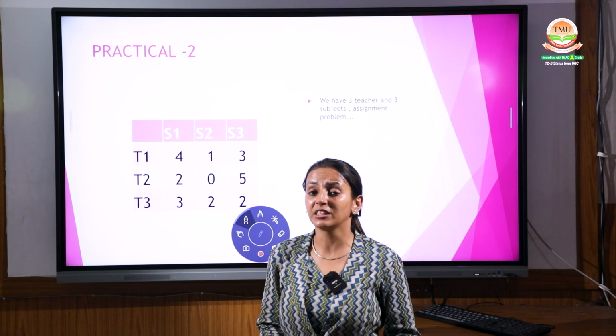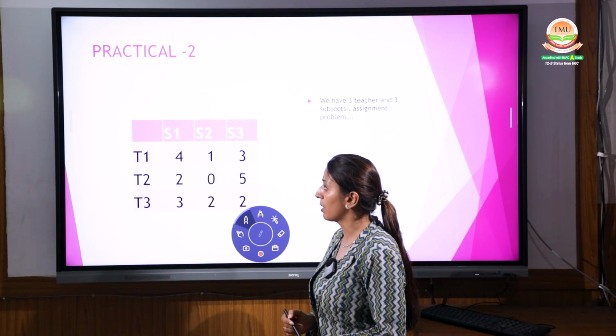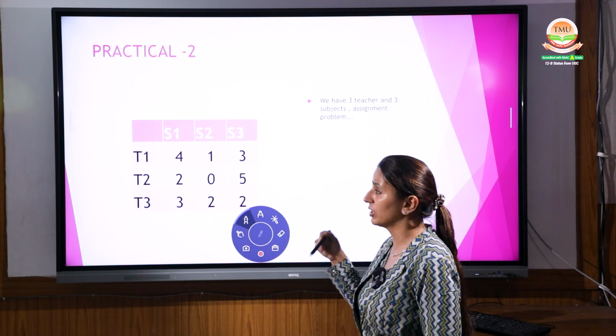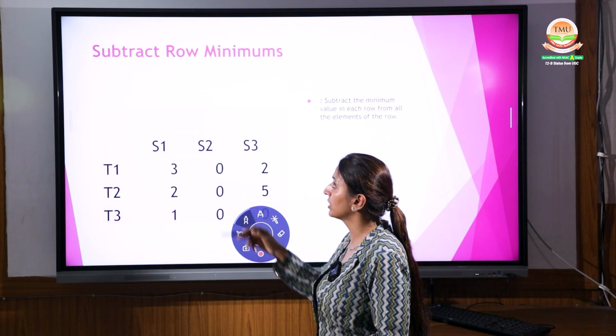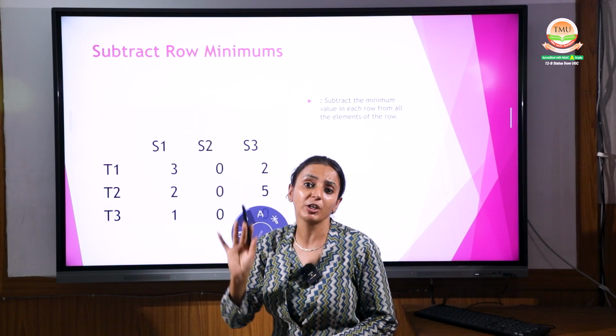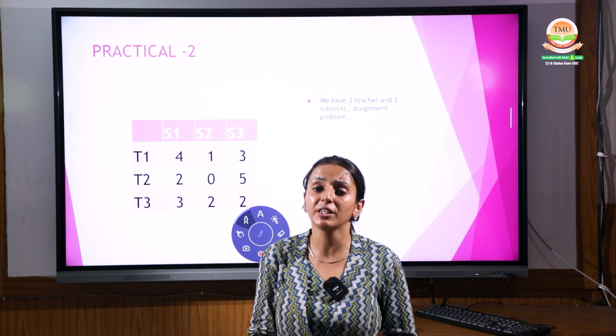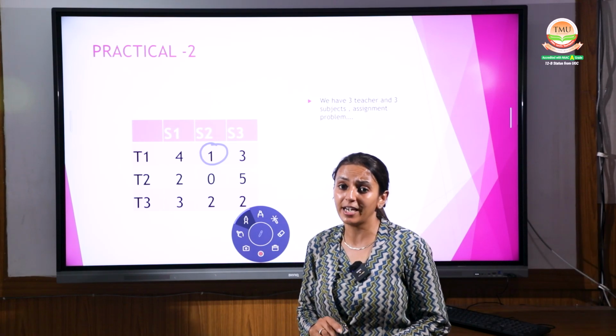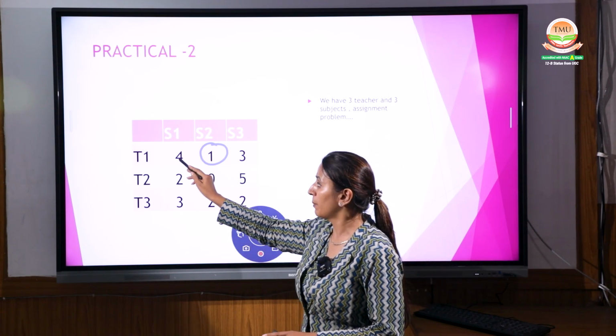Again the same, step number 1. What will be step number 1? Row reduction, right? Do it by yourself, hurry up. Again I have given the solution, but you have to do it yourself. The first step is row reduction. Select the smallest one in the first row, which is 1. Then subtract it.